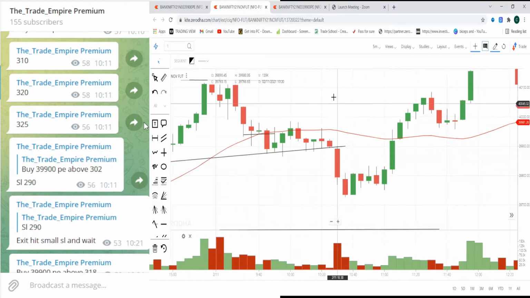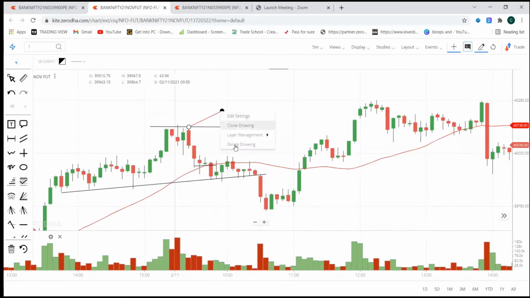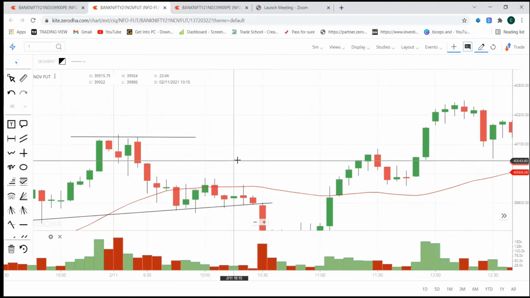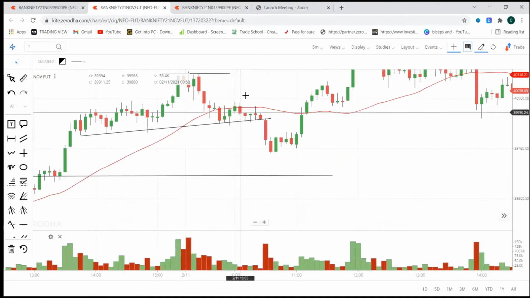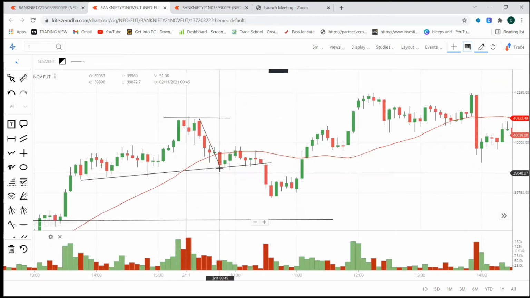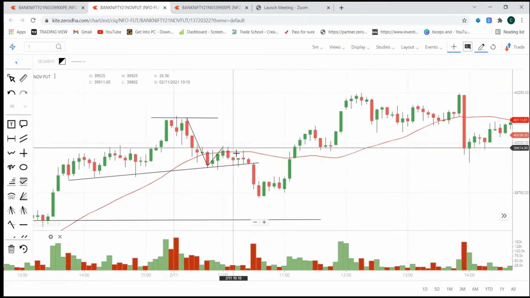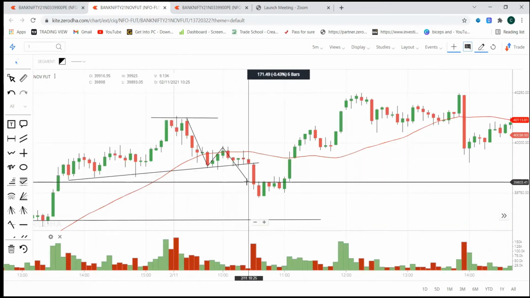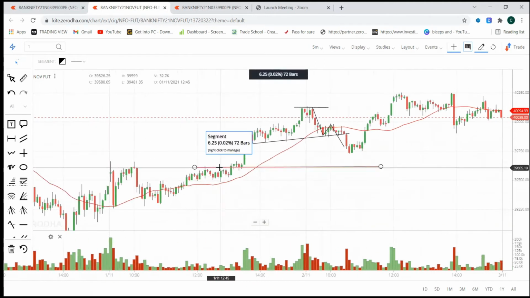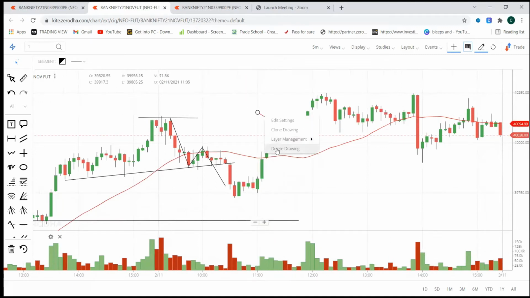The reason for taking this trade: if you have knowledge of how the market moves in a downturn, the price starts from resistance to support and creates one swing low. After that it creates one swing high. If that momentum is strong, it will continue with the same trend. So it was supposed to break this support line and come till here. When I took the trade at 10:10 a.m., this was my conviction.